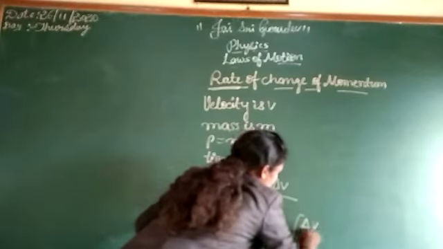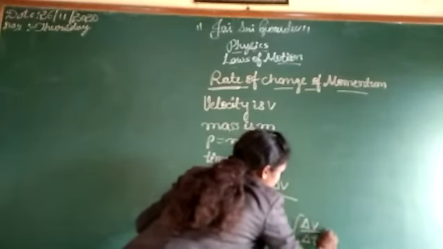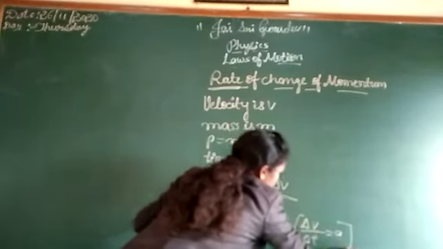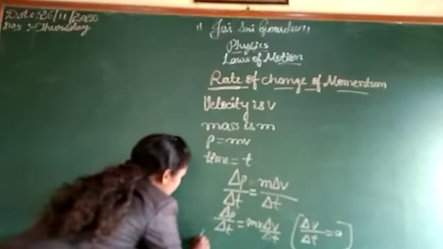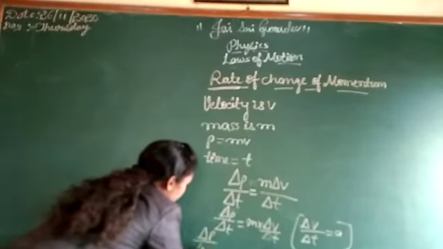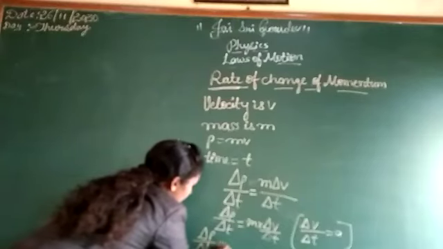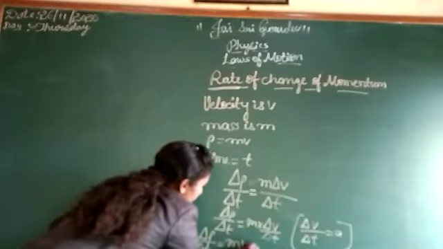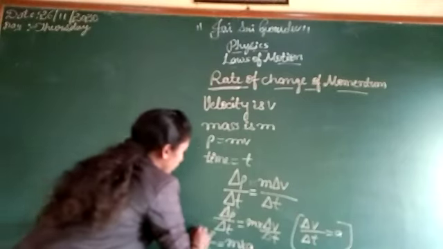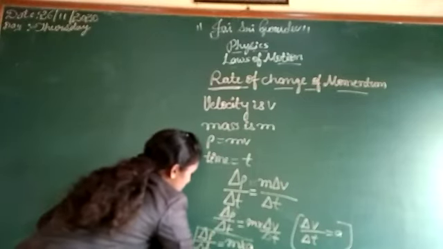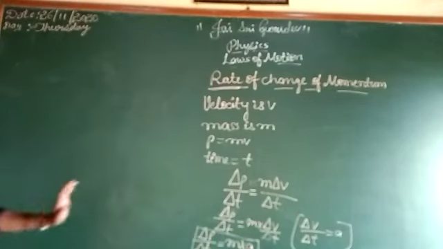Delta v divided by delta t is the acceleration a. We know that acceleration means change in velocity per time. So delta p divided by delta t is equal to m into a. This is the mathematical formula of rate of change of momentum.